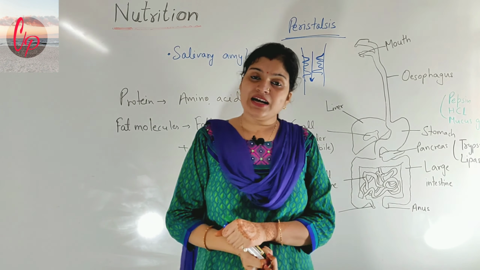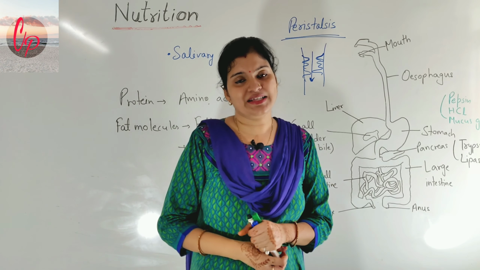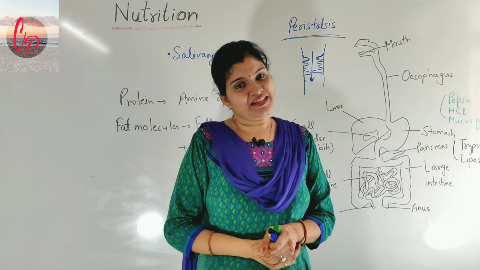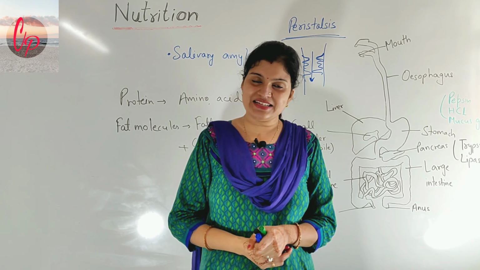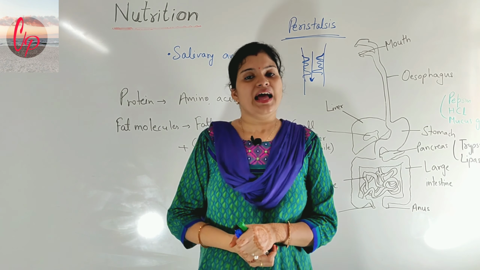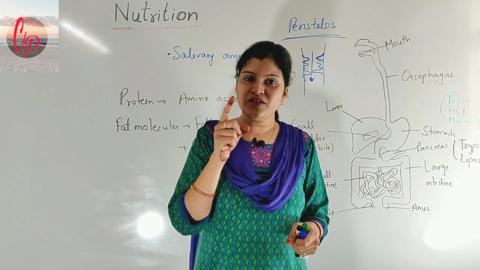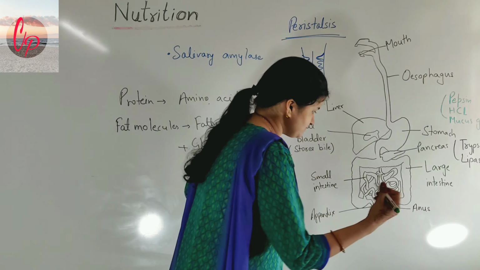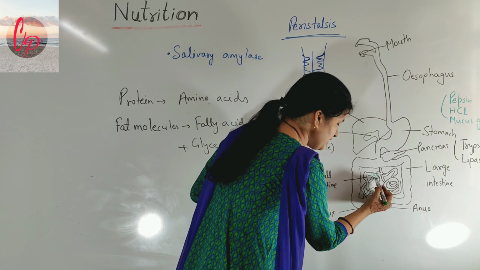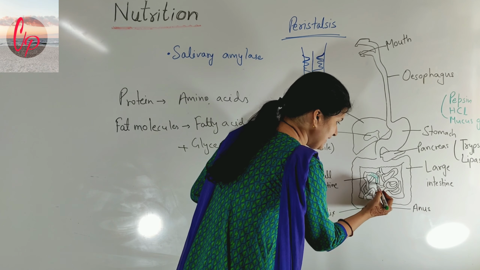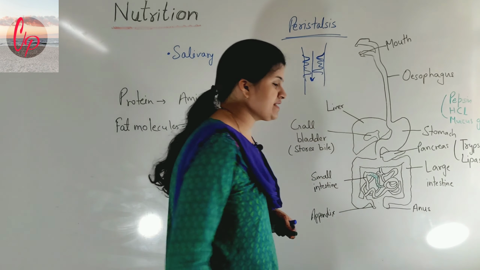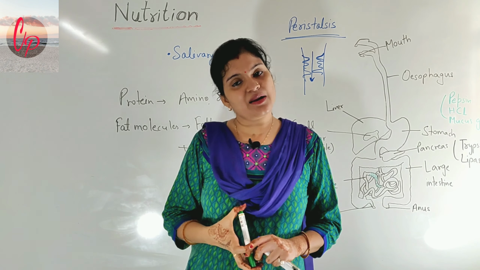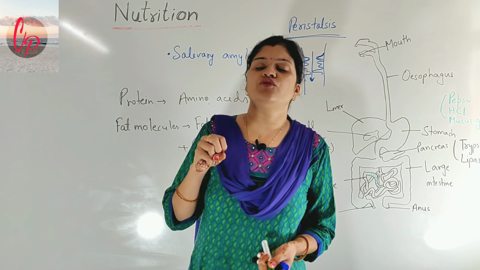Now what needs to be done? Now the absorption of food material has to be done here. So what is present in the small intestine for that? Yes, it has something for that also. Basically finger-like projections are present in the small intestine here. These are basically the blood vessels, and they are finger-like in their structure. These are called the villi, which are present in the small intestine, and these are basically for the absorption of food material.